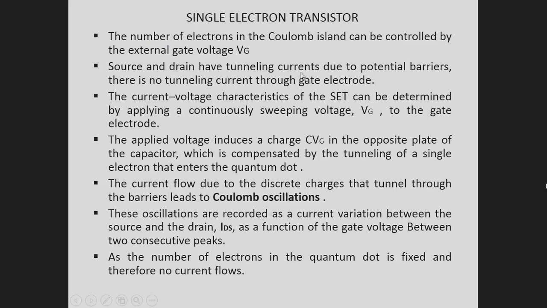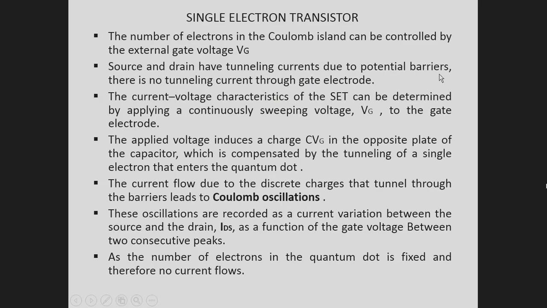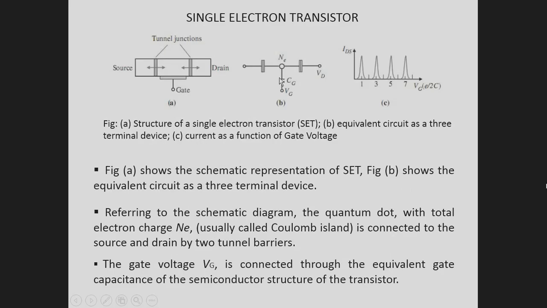Source and drain have tunneling currents due to potential barriers, that we have seen, barrier 1 and 2. But the gate is connected through an insulating material. There is no tunneling current through the gate electrode. And we have seen the current voltage characteristics here. The current voltage characteristic of the single electron transistor can be determined by applying a continuously sweeping voltage Vg to the gate electrode.